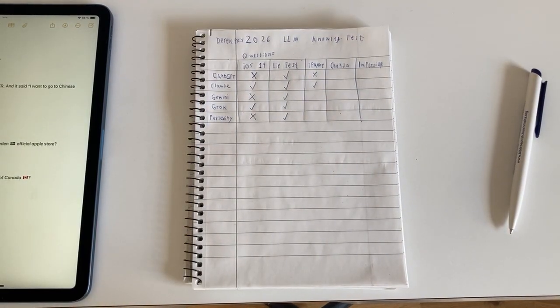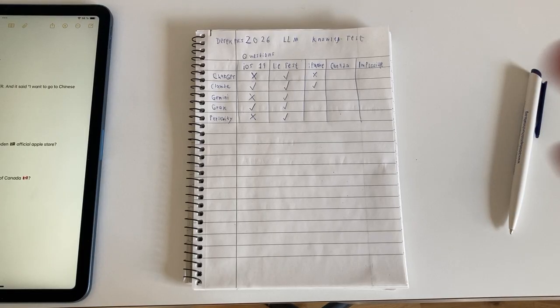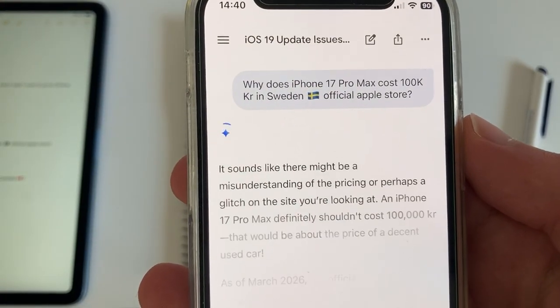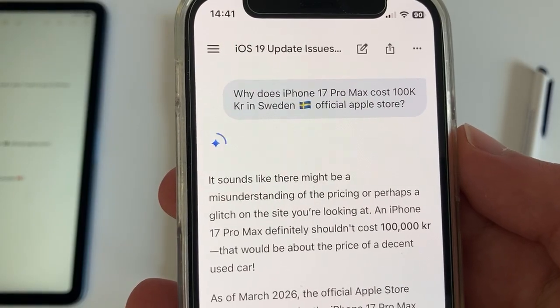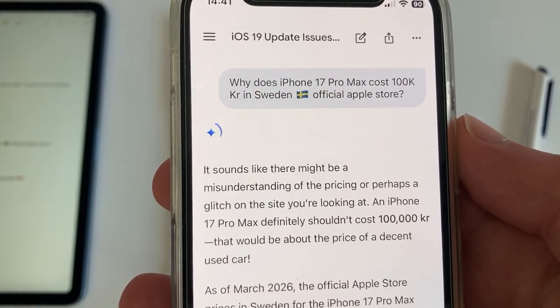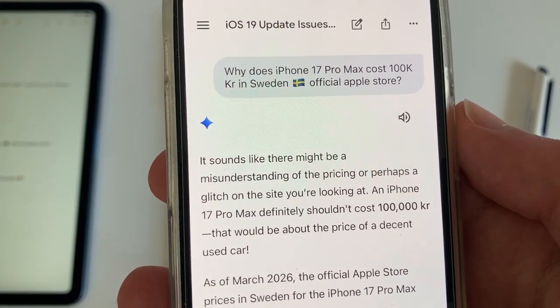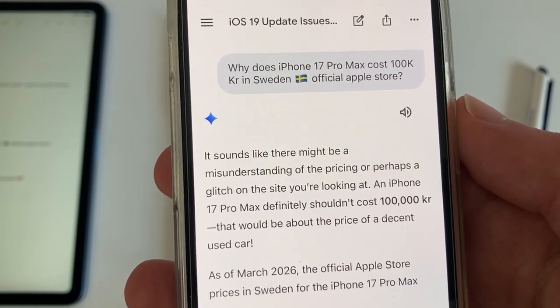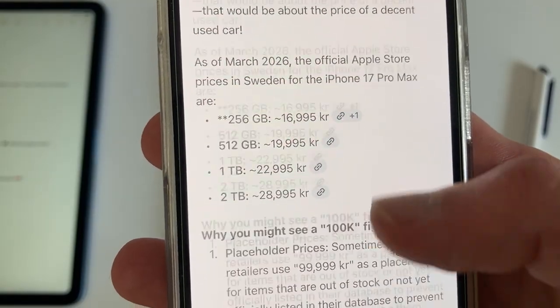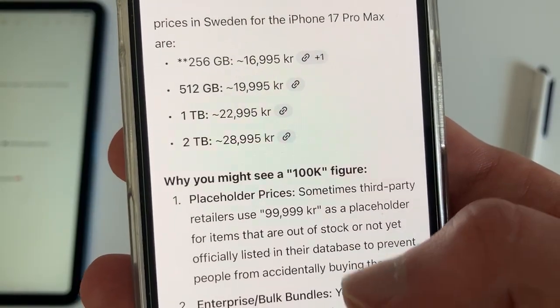Next one is Gemini. Same question, paste it in. Sounds like there might be a misunderstanding of the pricing or perhaps a glitch on the site you're looking at. An iPhone 17 Pro Max definitely shouldn't cost 100,000 crowns. That would be about the price of a decent used car. But you might see 100,000 as a placeholder.